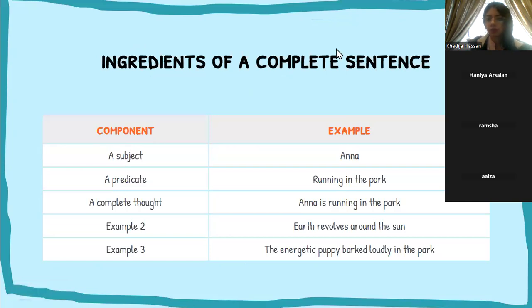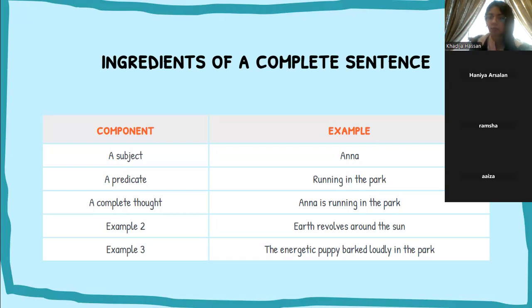So the ingredients of a complete sentence now. We need a subject. We need Anna, right? Not always. It could be something else as well. A predicate, running in the park. So not just running, that is just the verb, the entire thing, running in the park, right? A complete thought. So it's not Anna running in the park, right? Or child eating biscuit. That's not a complete sentence. That's not a complete thought, right?